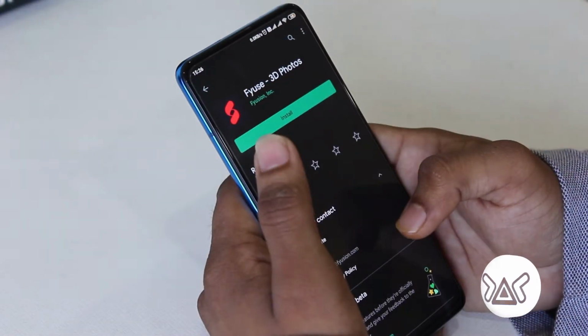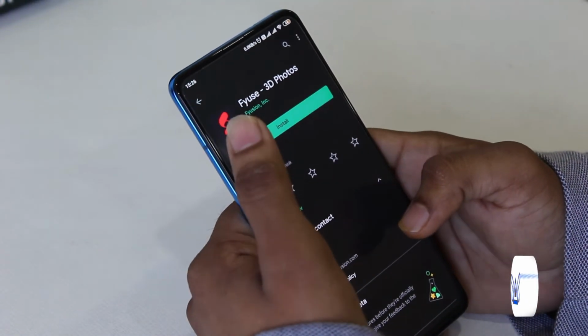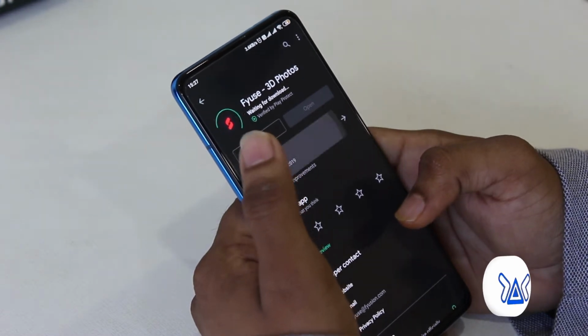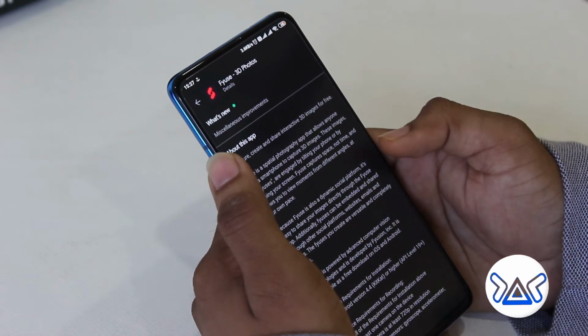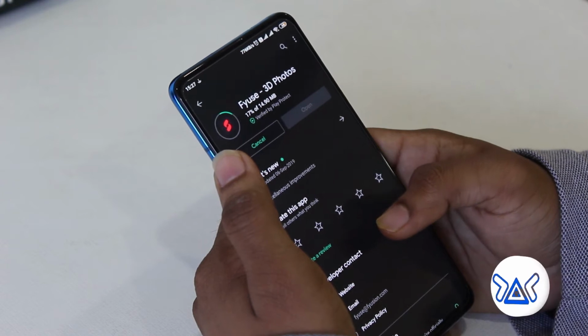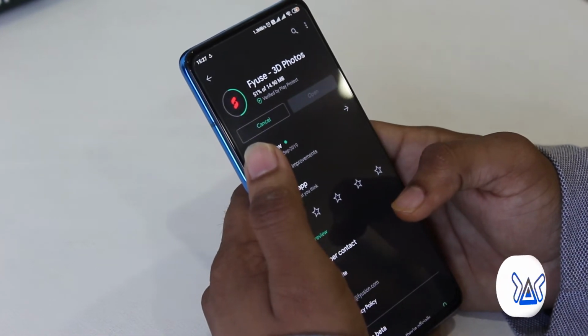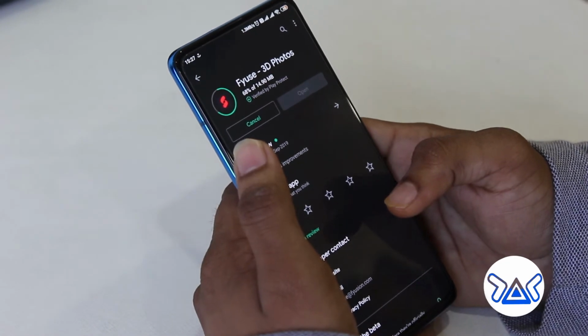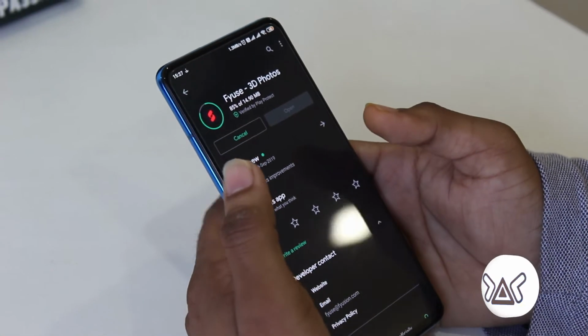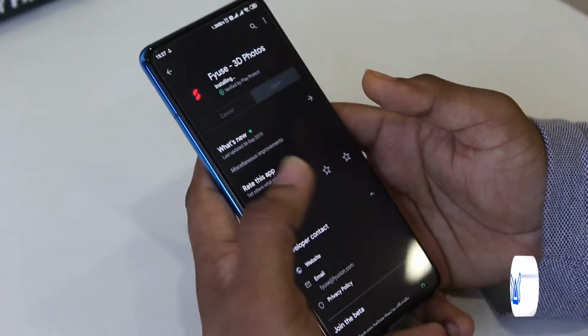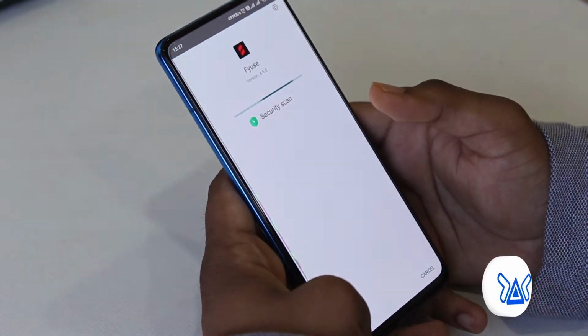So coming to the second app, that is Fyuse 3D photos. Here with this app you can create a 3D photo and you can share it on any of the social media or on the Fyuse library, that is you can upload a post on the Fyuse library. I will show one example through this. It is getting downloaded.